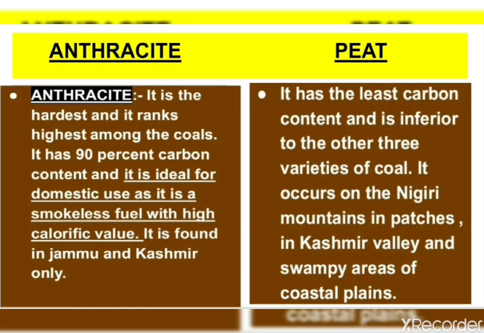Next, I have given some differentiate. Our first question is differentiate between anthracite and peat. You will write, first, anthracite is the hardest and it ranks highest among the coals. It has 90% carbon content and it is ideal for domestic use as it is a smokeless fuel with high calorific value. It is found in Jammu and Kashmir. Next, in peat you will write, it has the least carbon content and is inferior to other 3 varieties of coal. It occurs on the Nilgiri mountains, in patches in Kashmir valley and swampy areas of coastal plains.